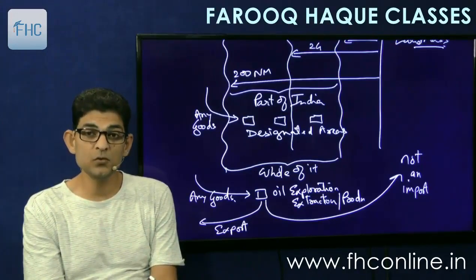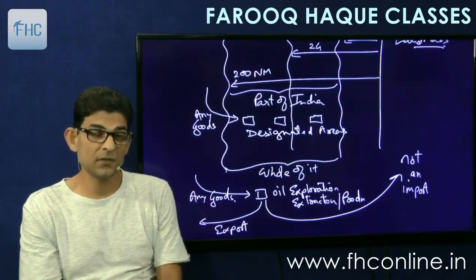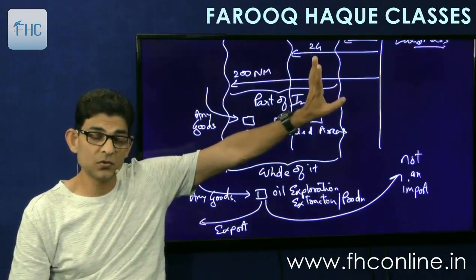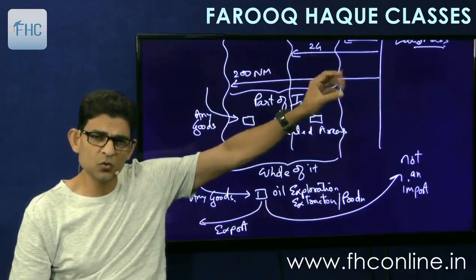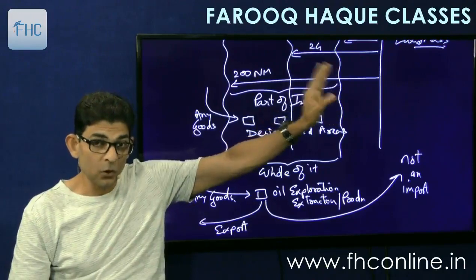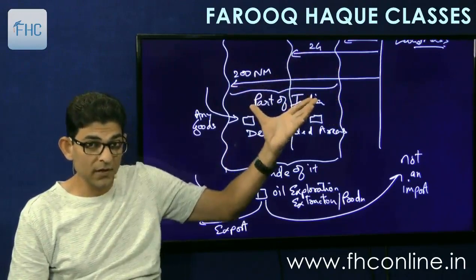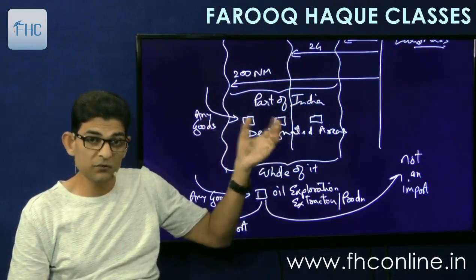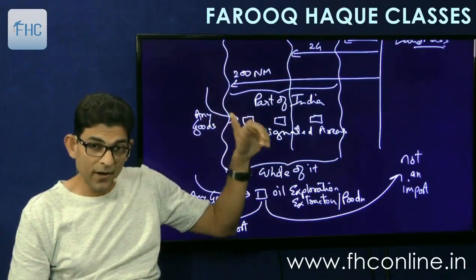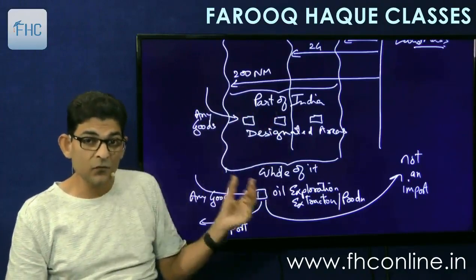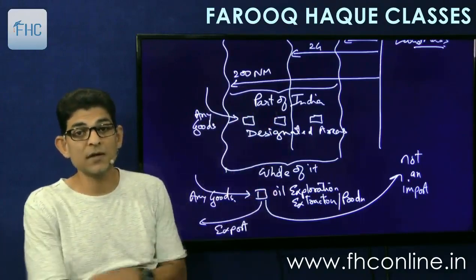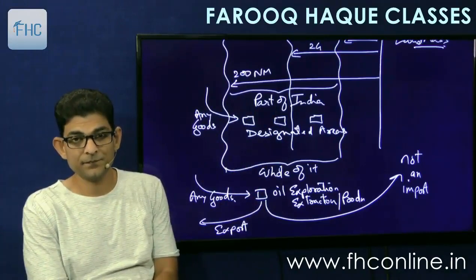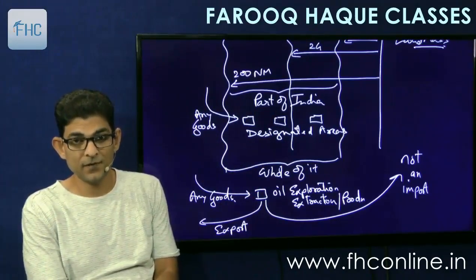Otherwise, India normally includes 12 nautical miles. So territorial waters is always part of India for any goods. Beyond 12 nautical miles up to 200 nautical miles, two things: designated areas, then for any goods it will be considered as import and export, and the whole of the designated area for oil exploration, extraction or production. Understood?